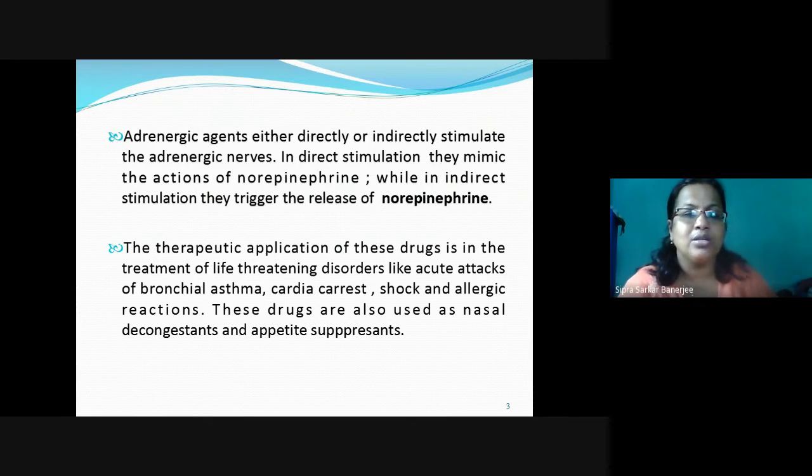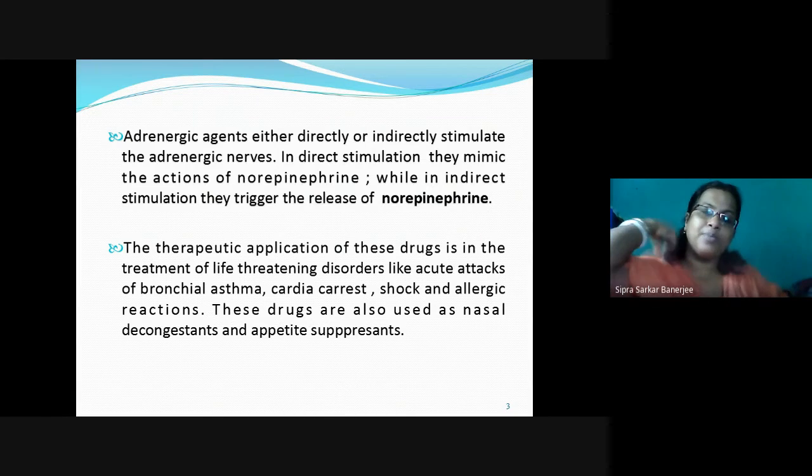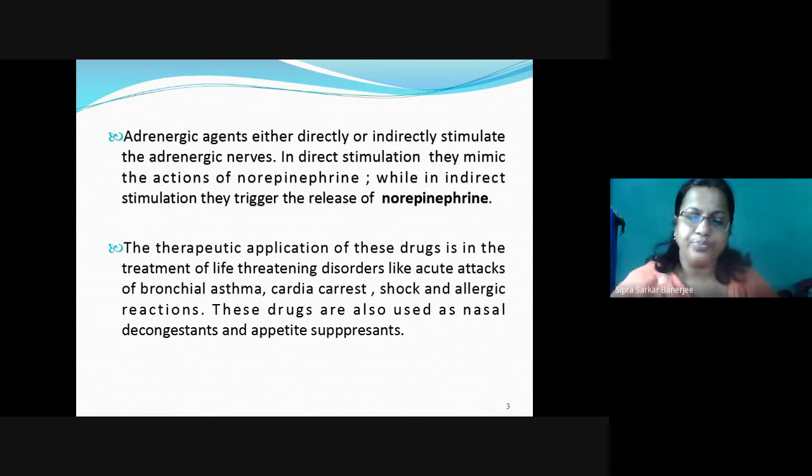Sometimes we are feeling different conditions in our nose, nasal problems like flu or fever or cough. So these drugs also help there. And appetite suppression means whenever there is any operation, if the patient is suffering from appetite, then the HCl may be secreting, and that HCl may cause problems to the patient. So that's why appetite suppressants are used for these drugs.